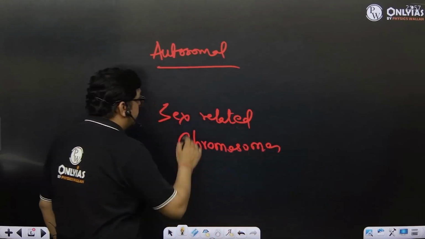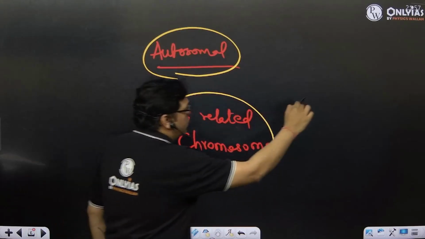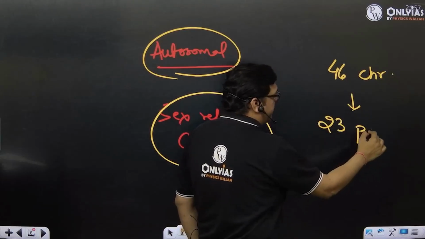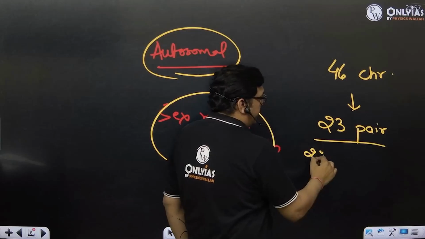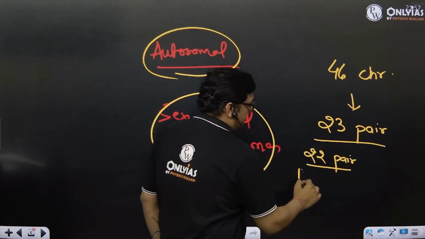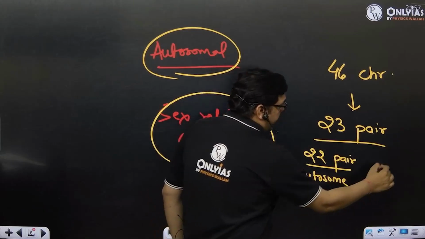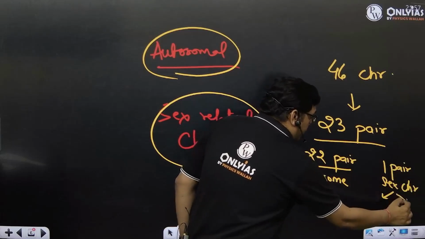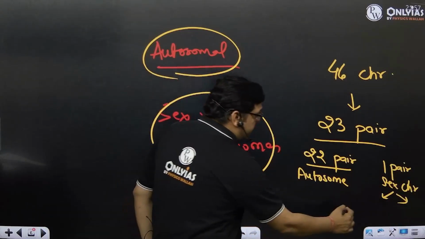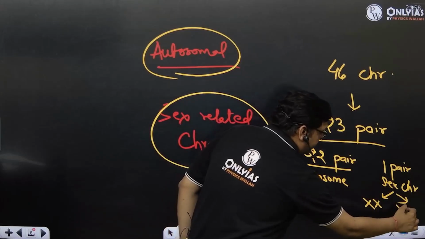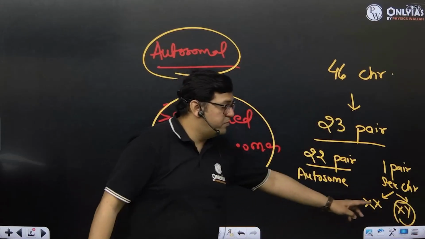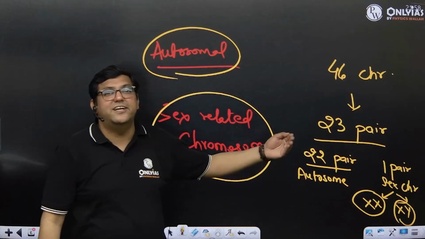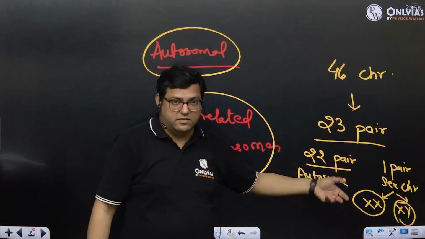So let us discuss that. In a human body, you all know there are 46 chromosomes, right? So we say that there are 23 pairs of chromosomes. 22 pairs are called autosomes, and one pair is called sex chromosomes. Within this pair of sex chromosomes, it can be a condition of XX or XY. If the condition is XY, then a boy child will be born, or an adult male is there. If the condition is XX, then we'll say that a girl child is born, or a female has double X